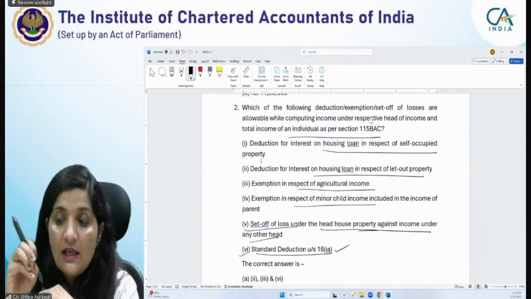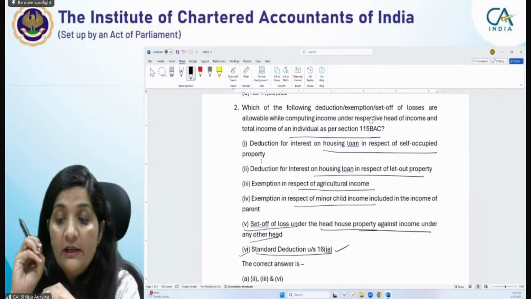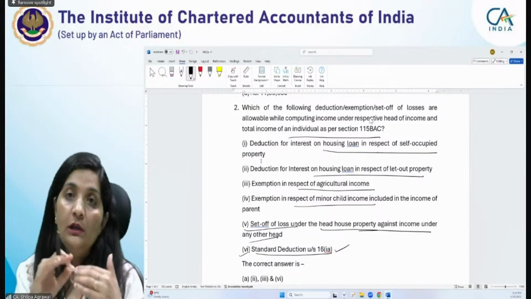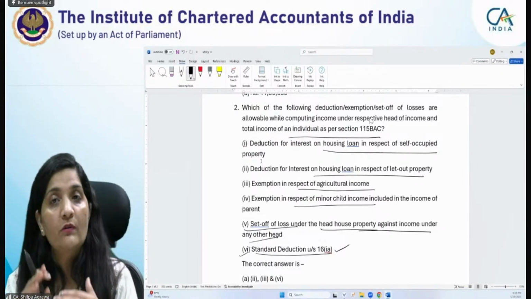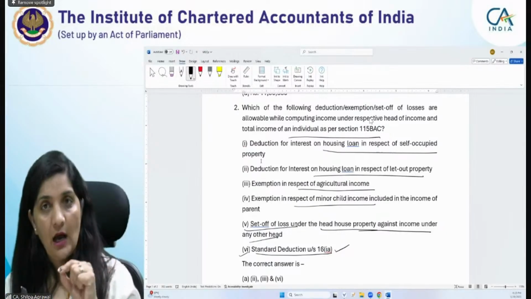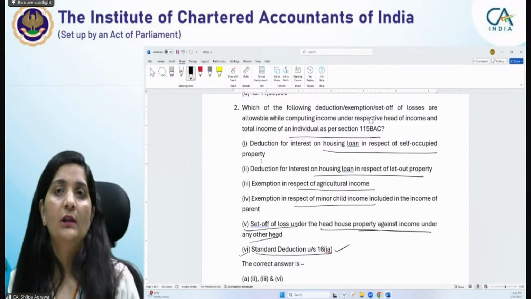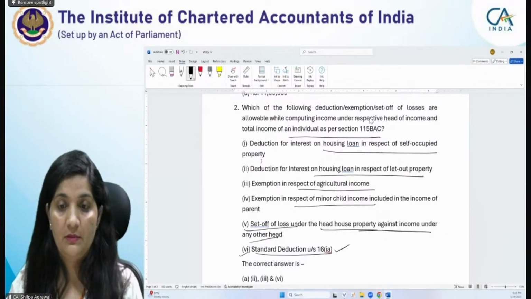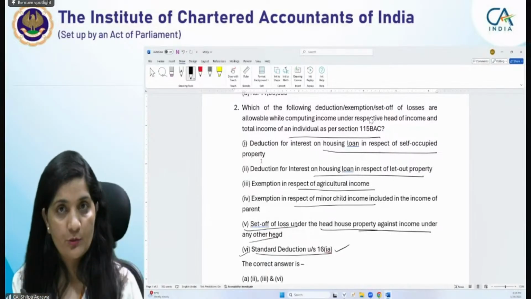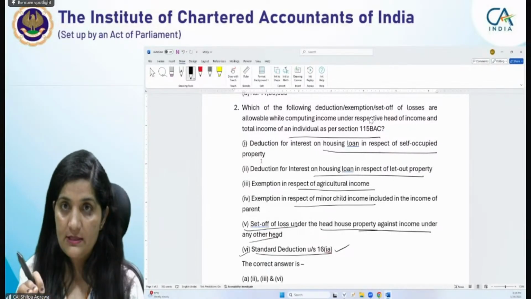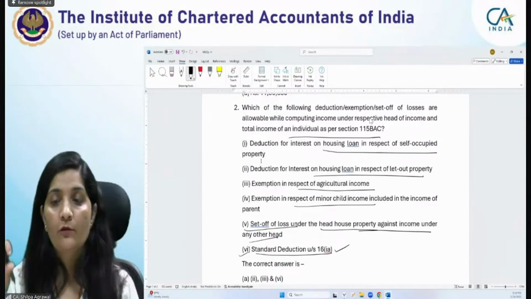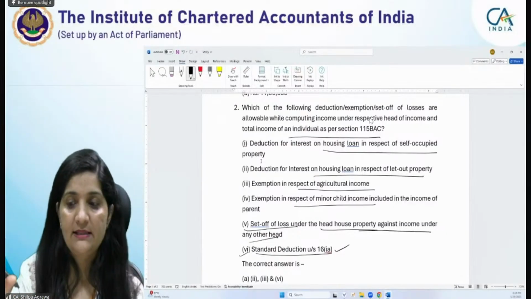So here, if you see the 115BAC, deduction for interest on housing in respect of house property, when you are computing the income under that house property, you will not be allowed the deduction in respect of self-occupied property. But let out property is allowable under the head house property, but this set off is not allowable under the head others, from the other heads of income. This is a tricky point, that the interest is allowable while computing a house property income, but this set off of losses, when something is arising as a loss from the house property, that loss is not allowable from the other heads of income if the assessee is paying tax under section 115BAC.